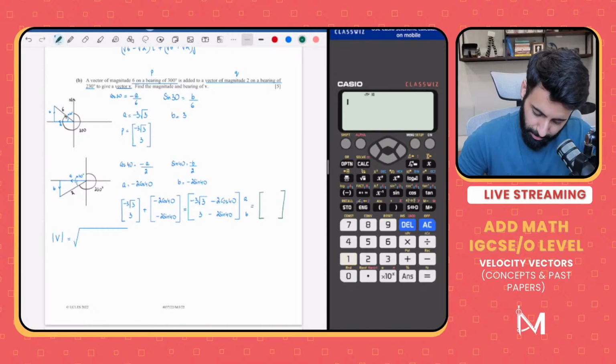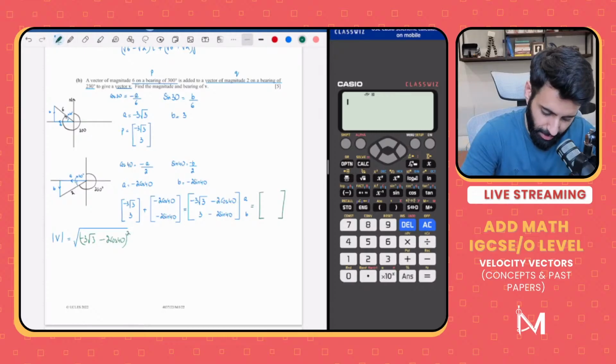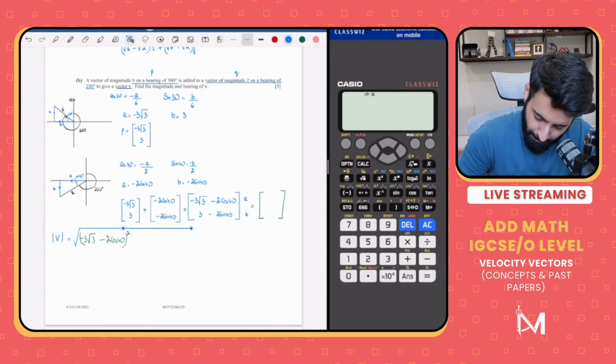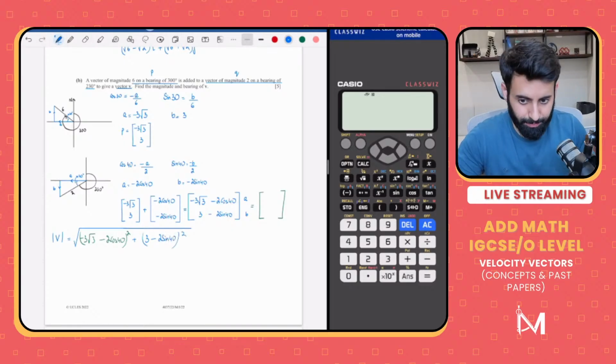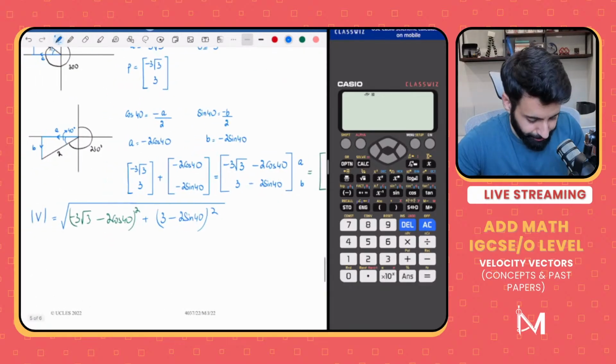So here's what we're going to do. We know that if you want the magnitude, you'll have to take minus 3 under root 3 minus 2 cos 40, the whole thing squared. And in it, we need to add what? I need to add 3 minus 2 sine 40, the whole thing squared. Now let's do this using a calculator.